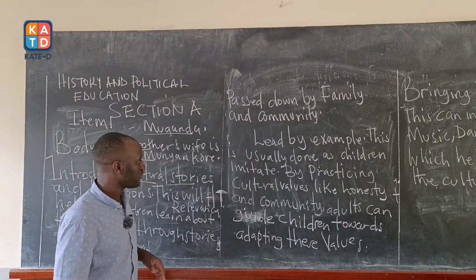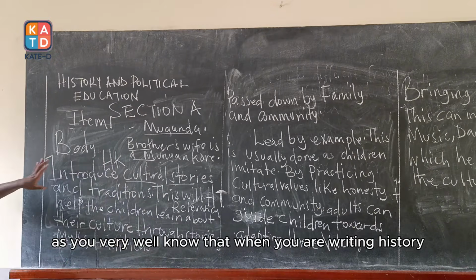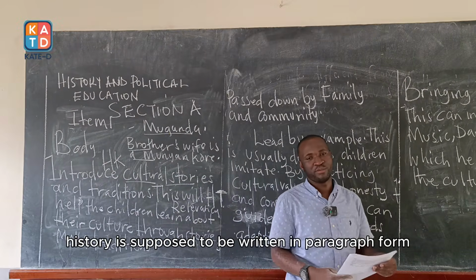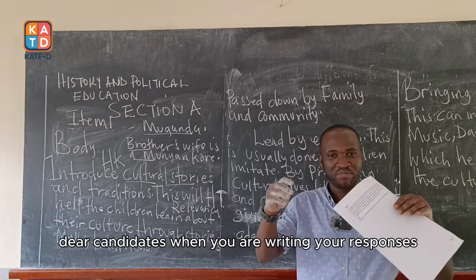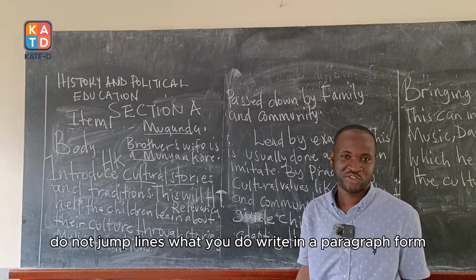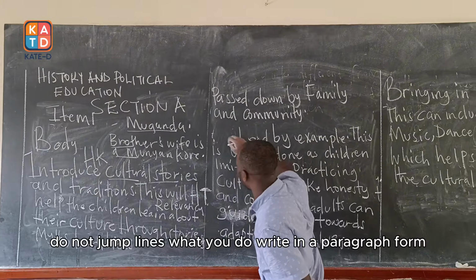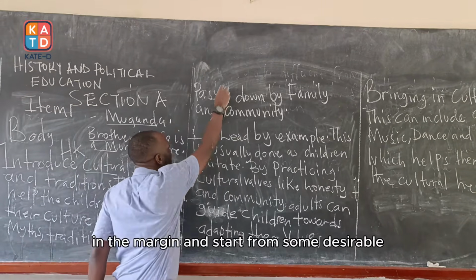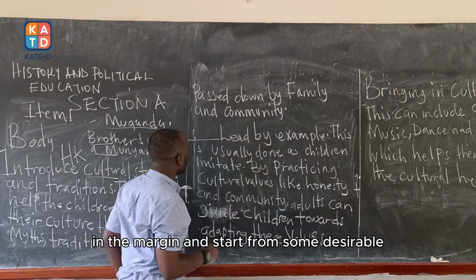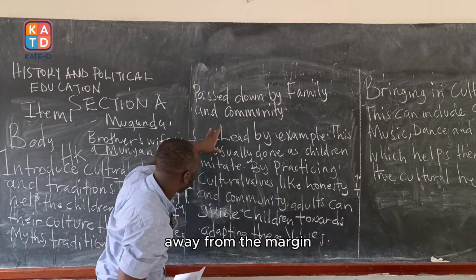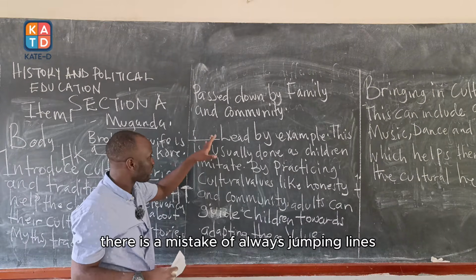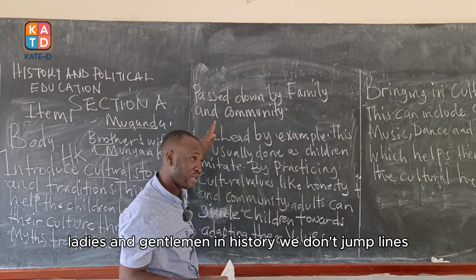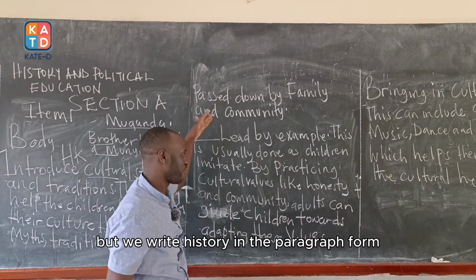Number 2, as we very well know, when you are writing history, history is supposed to be written in paragraph form. Dear candidates, when you are writing your responses, do not jump lines. What you do, write in paragraph form. Leave some space in the margin and start from some desirable distance away from the margin. There is a mistake of always jumping lines. Ladies and gentlemen, in history, we don't jump lines, but we write history in paragraph form.